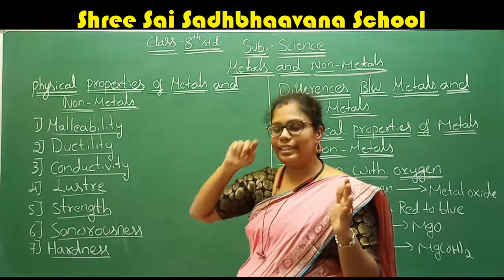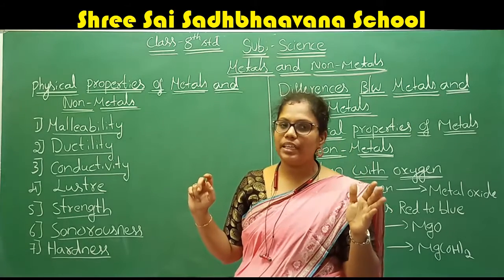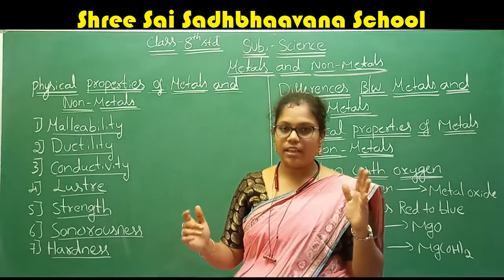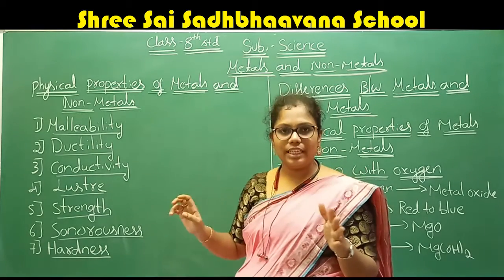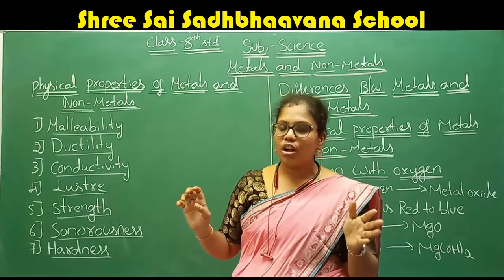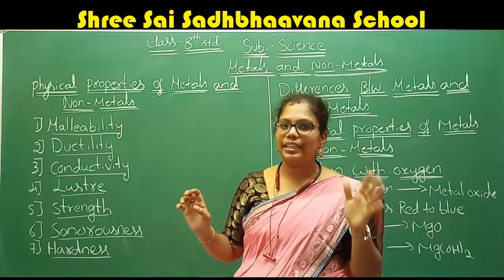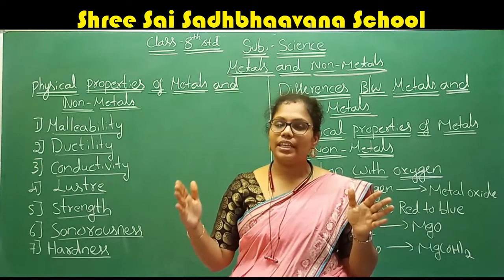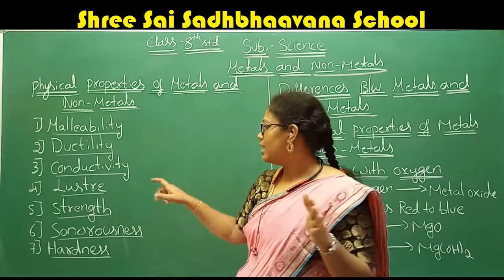Second one is ductility. Almost all the metals can be made into thin wires, but not the non-metals. Next, conductivity. Almost all the metals are good conductors of heat and electricity. Non-metals are bad conductors of heat and electricity.